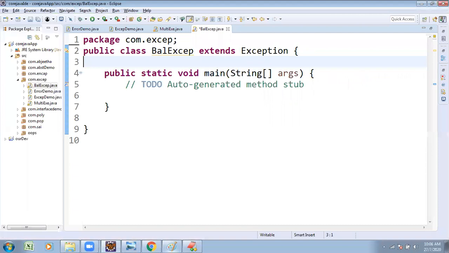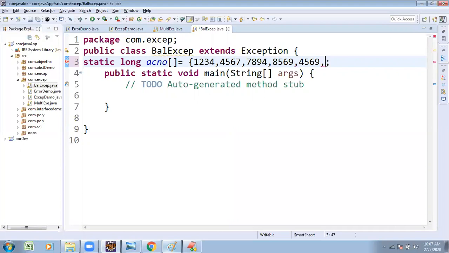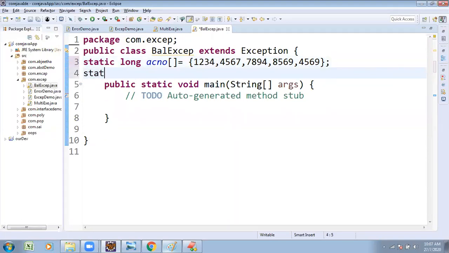That's why I'm taking one array. Static account numbers are of long type. Long account number array. Here I want to pass some values. Several customer account numbers: first customer 1, 2, 3, 4; second customer 4, 5, 6, 7; third customer 7, 8, 9, 4; fourth customer 8, 5, 9, 6; and a fifth customer. For example purposes I am taking the data of 5 customers. Array of customers' data.